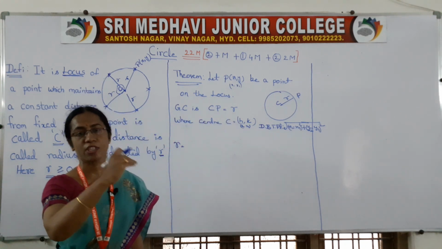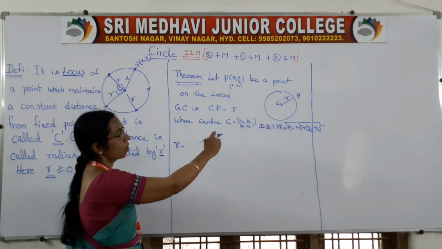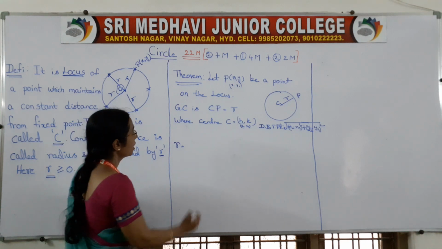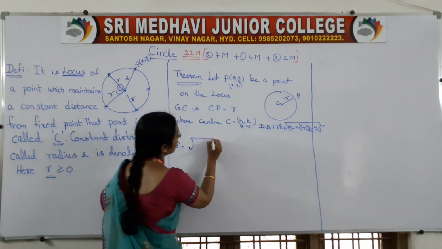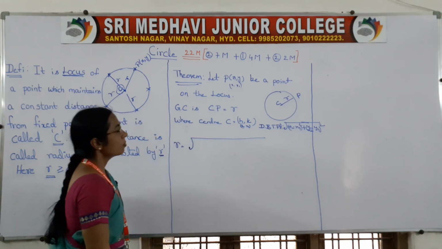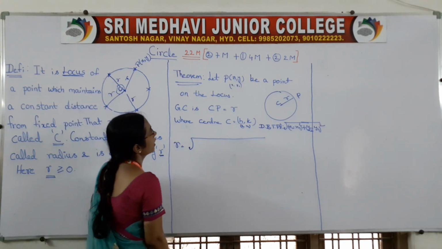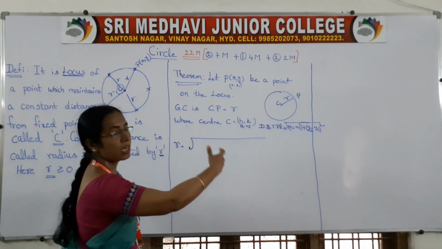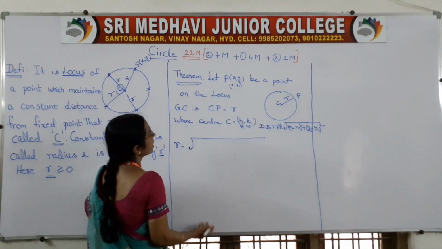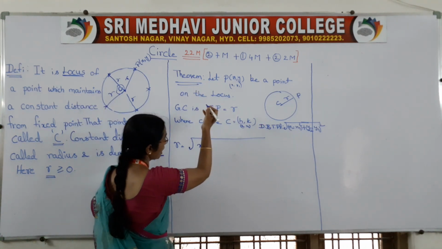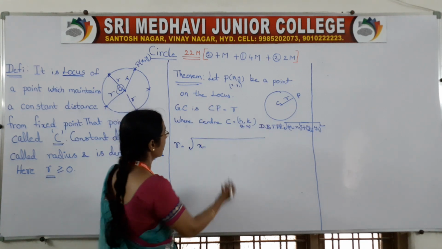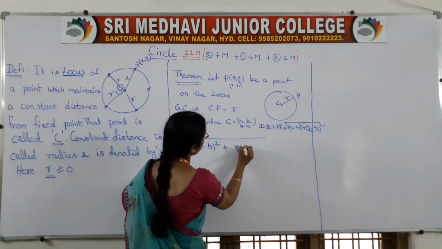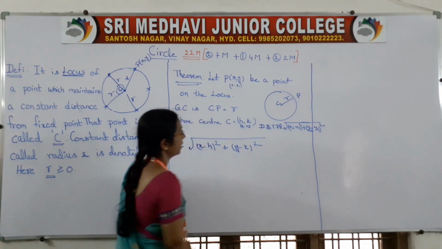CP means the distance between C and P. So it is the root of (x2 minus x1) whole square plus (y2 minus y1) whole square. Take the first term, root of (x2 minus x1) whole square. How will we take it? We can take x1 minus x2 or y1 minus y2; both are the same. So we can write h minus x or x minus h. So r is the root of (x minus h) whole square plus (y minus k) whole square.